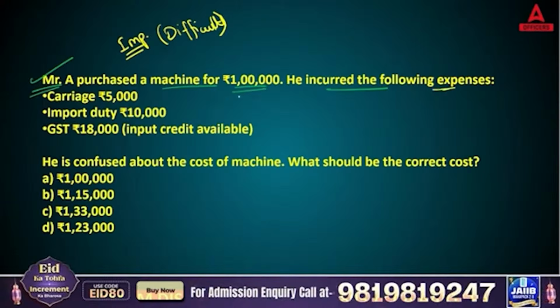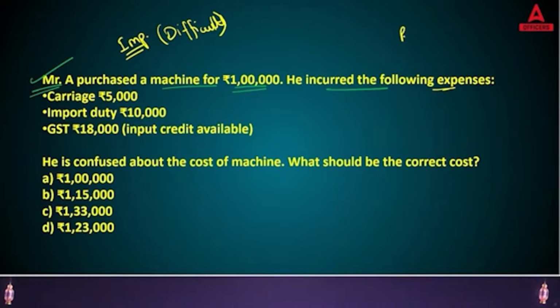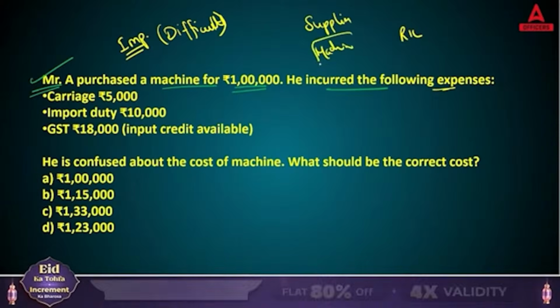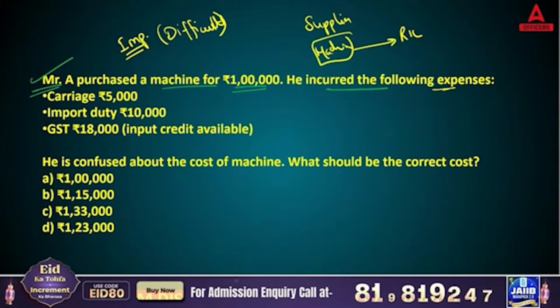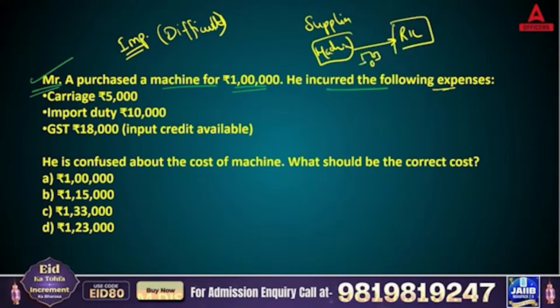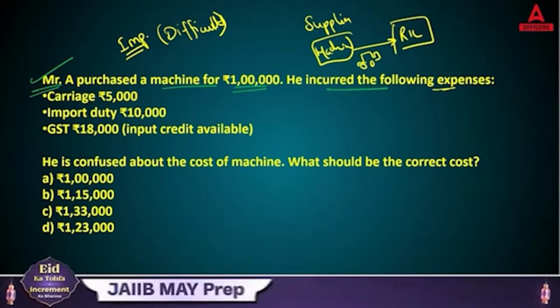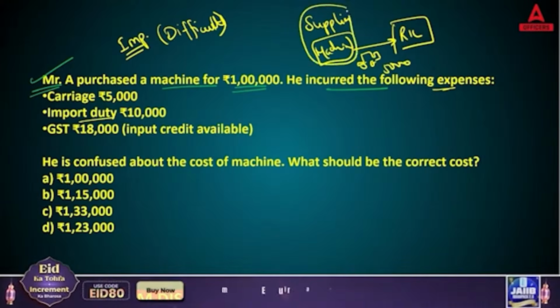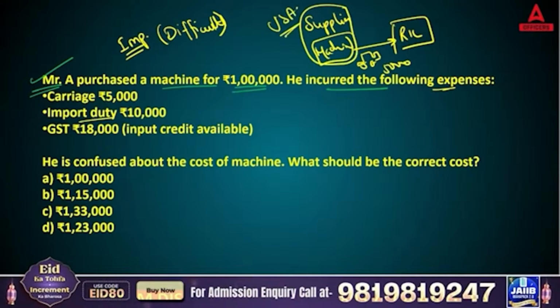Carriage means transportation. Let's see, here is your Reliance business, and here is a supplier. You purchased one machine from the supplier. So the supplier will transport it up to the factory of Reliance. That transportation expenditure is known as carriage expenditure, which is 5,000. Now, import duty. Let's say this time the supplier is outside India, in the USA. So you pay import duty of 10,000.